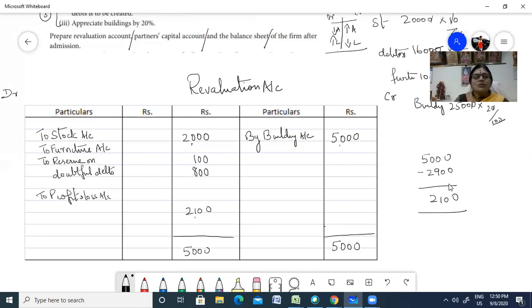Now this 2,100 is to be transferred to the existing partners. Who are the existing partners? The first one is Rajan, to Rajan's capital account. Next is Selvan, to Selvan's capital account.